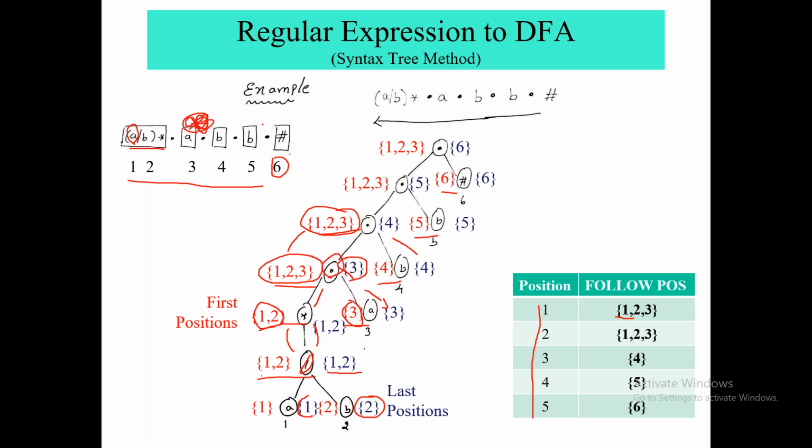Now for example, if I say that here there is (A or B) star, A, B, B star, can you tell me what would be the follow position of 4? If I write a star here, then what would be the follow position of 4?